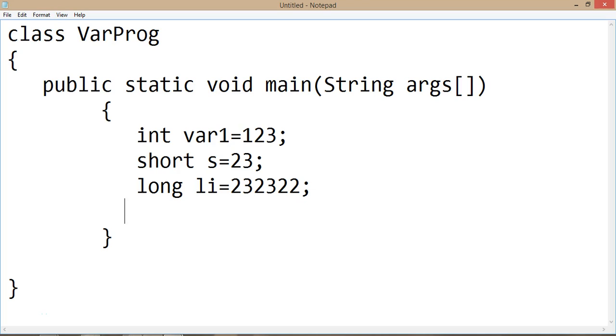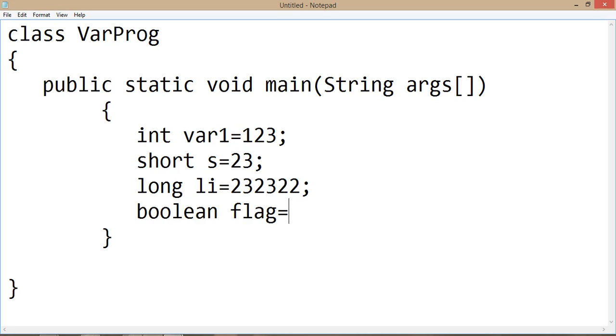While typing this, I want to add one point here. As Java is an object-oriented language, for every primitive data type, it provides the wrapper class.